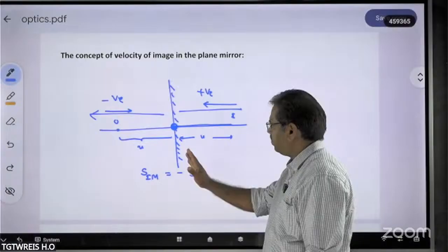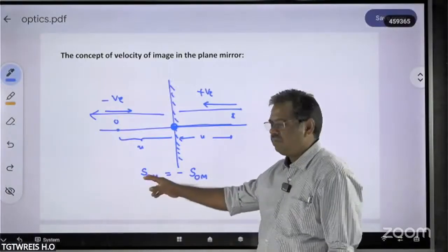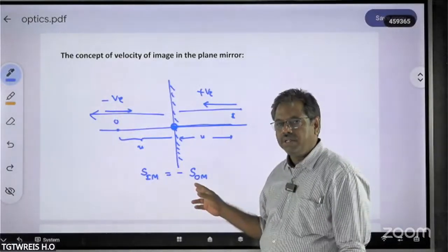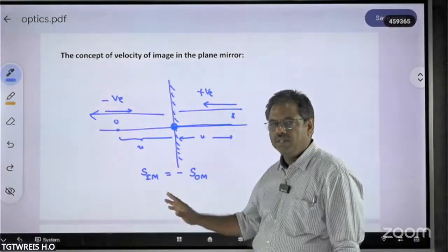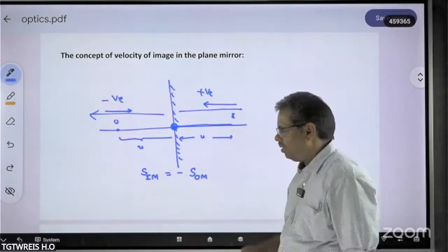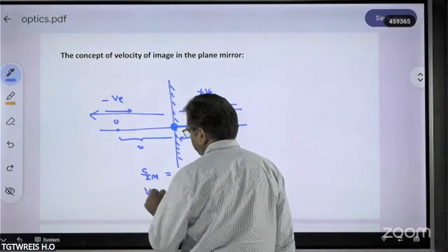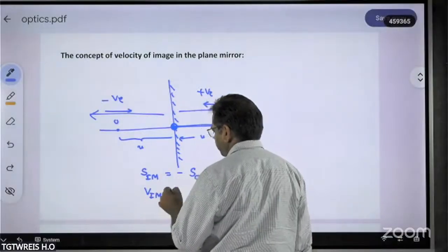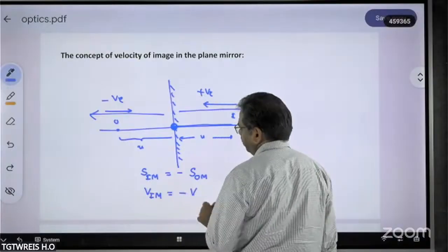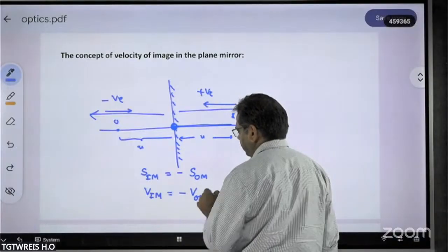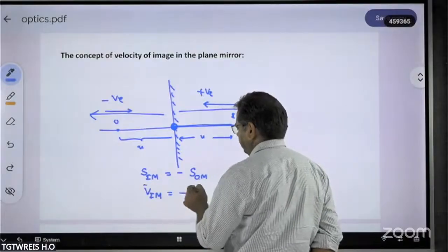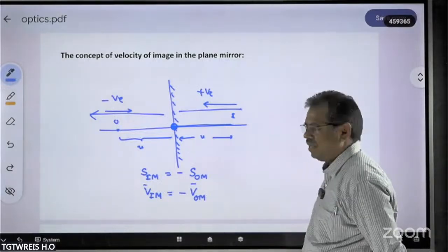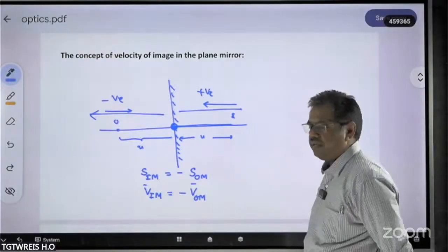Now, as the object is moving, there is a change in the position of the object, as well as a change in the position of the image. So when you differentiate this, the velocity of the image with respect to the mirror is equal to minus the velocity of the object with respect to the mirror. If you want, you can take the vector representation. No problem at all. VIM is equal to minus VOM.